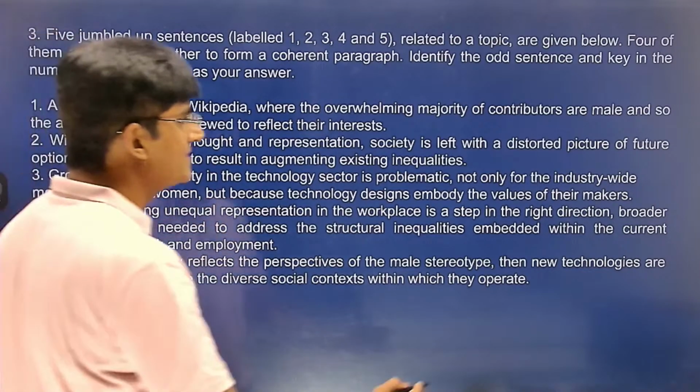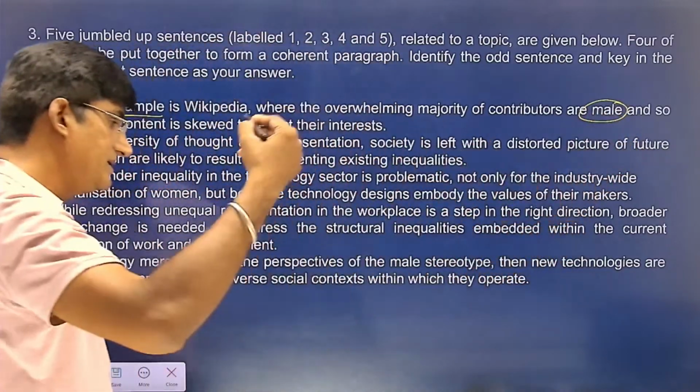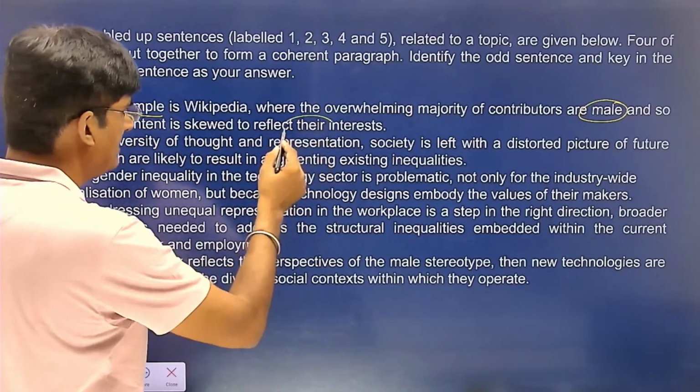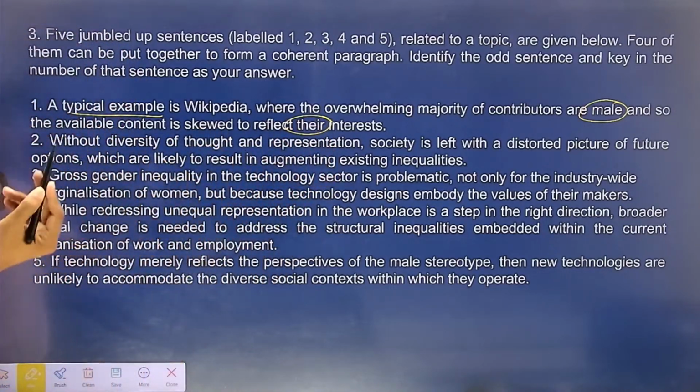Here, students, people notice we are talking about male. So when I say that the content is skewed to reflect their interests, somewhere I am talking about gender bias, gender discrimination. But in the second sentence, if you closely observe, I'm just talking about diversity. In the second option, students, I'm not specifically talking about the gender-based bias. So notice this while reading. You will have to be careful. Even if all the sentences are talking about diversity, are we talking about diversity in general or gender-based?